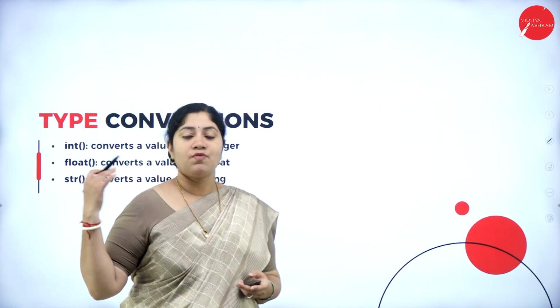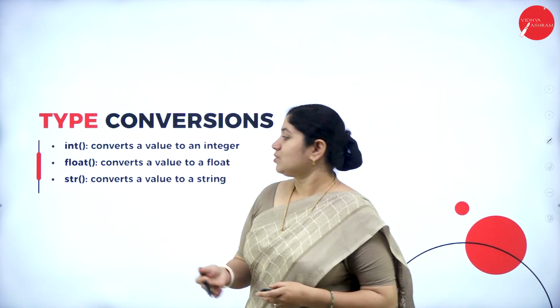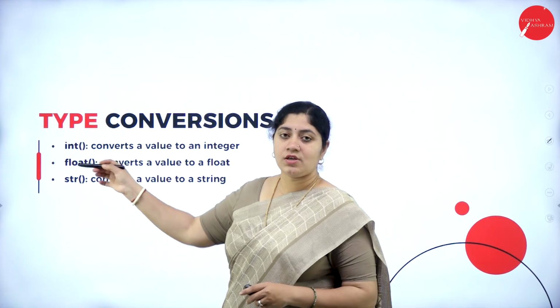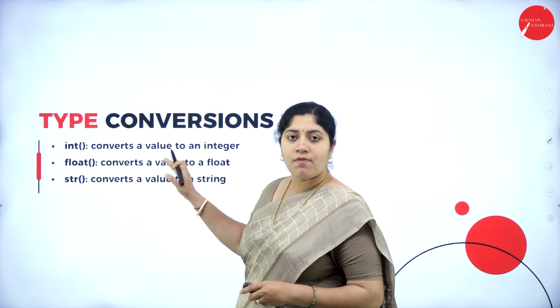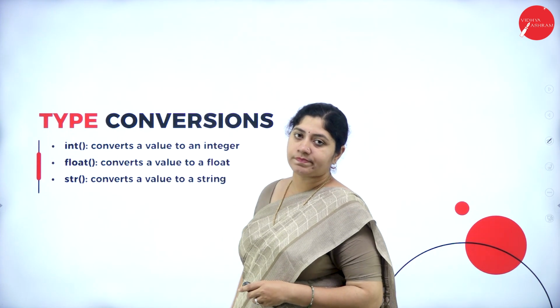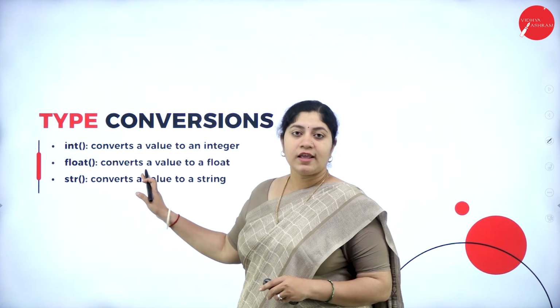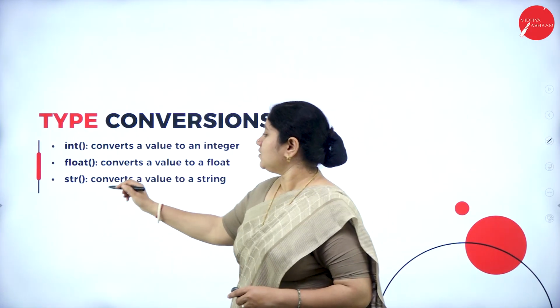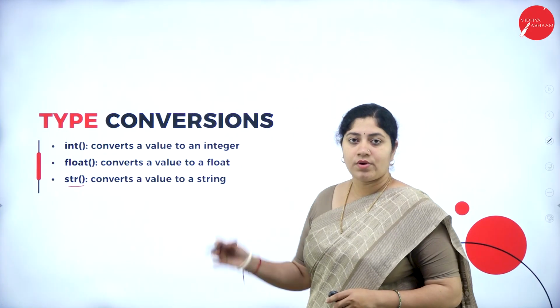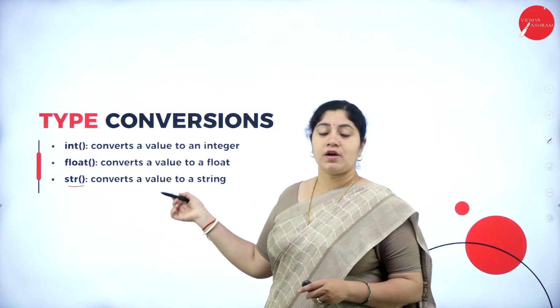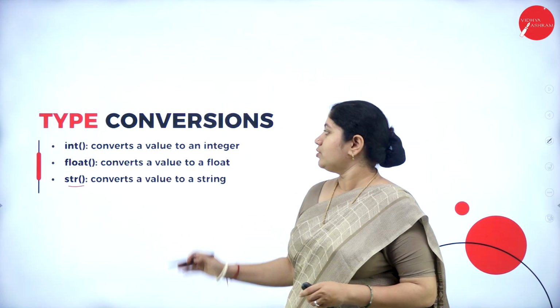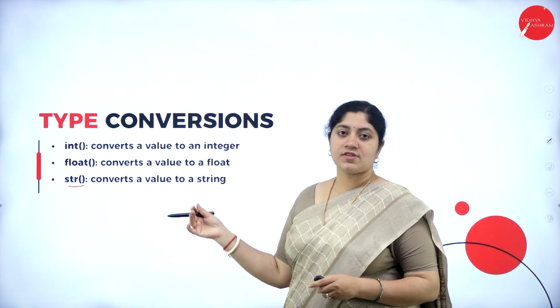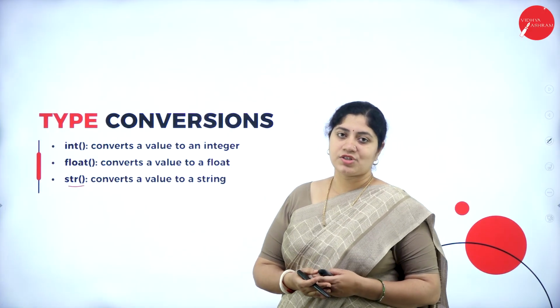Next, let's see what is type conversions. The type conversion includes int of, which converts a value into an integer. Similarly, float of converts a value to a floating point value. Next, str of is used to convert a value to a string. So these are the different keywords considered for type conversions.